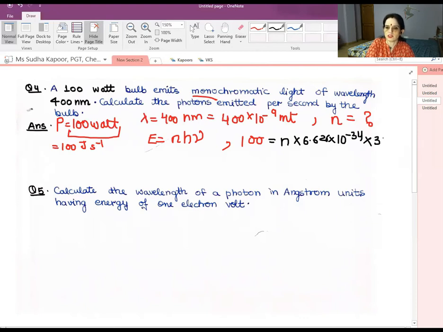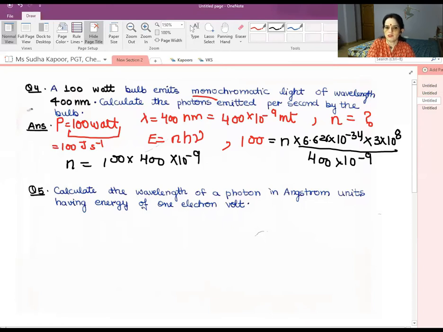And what about c? It is again a term that you must be remembering: 3 into 10 to the power 8. And what about lambda? Lambda is also given in the question. All the things are just in front of you, but you have to calculate only. So now, what about N? N is equal to 100 into 400 into 10 to the power minus 9 divided by 6.626 into 10 to the power minus 34 into 3 into 10 to the power 8.